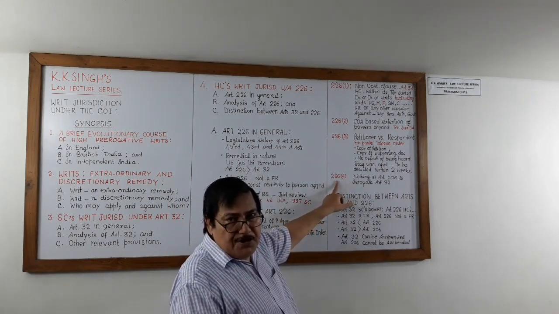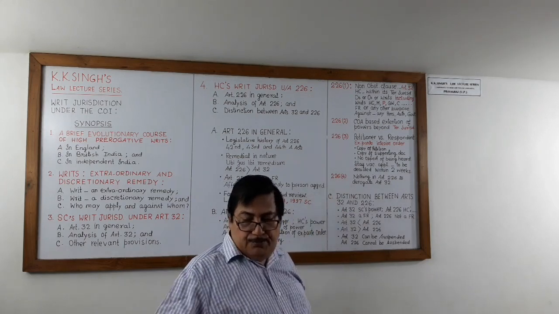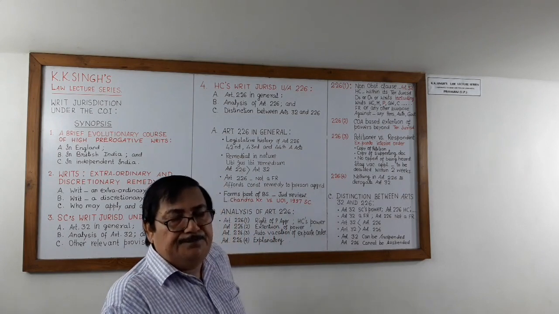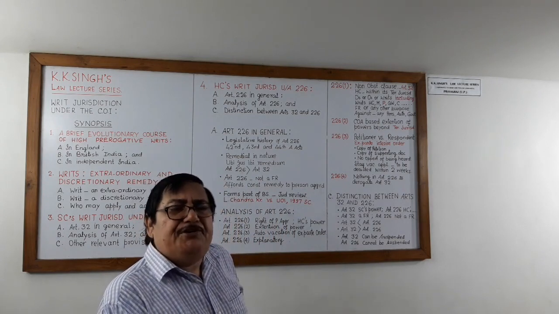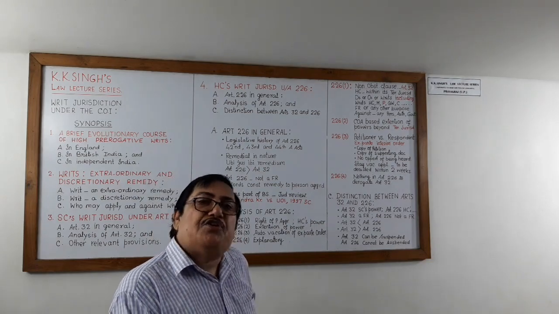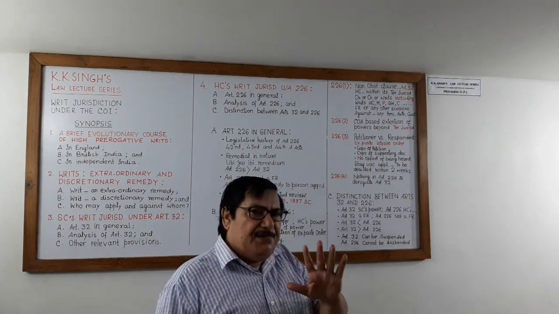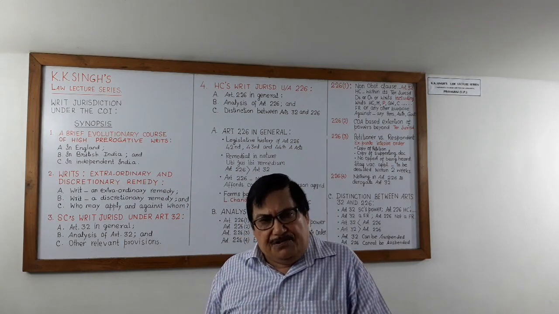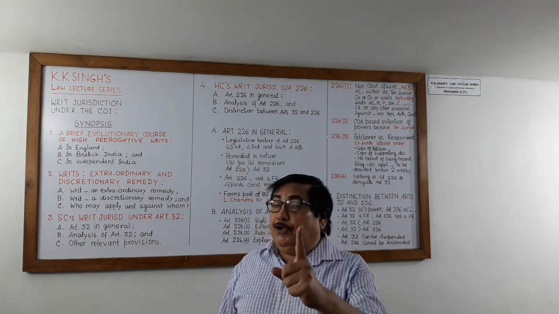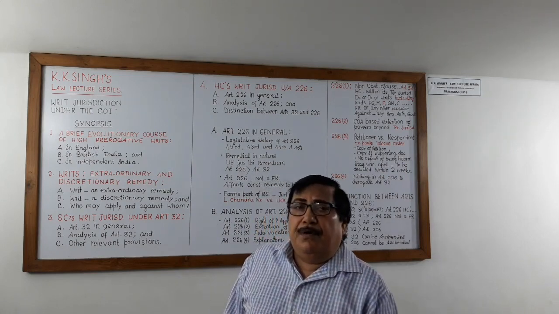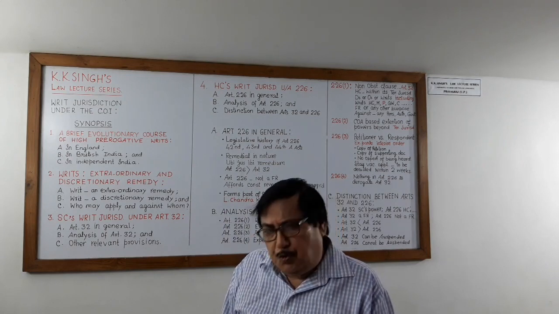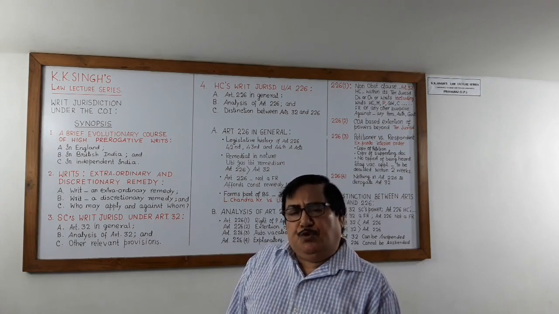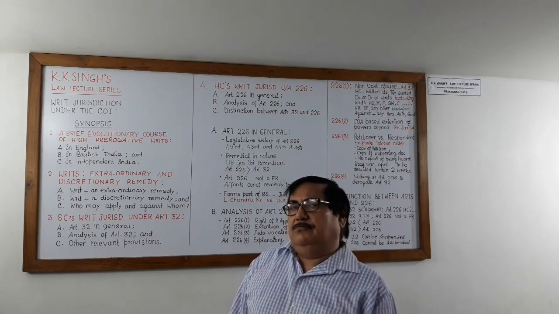Now, Article 226 clause 4. It is explanatory. It is in the nature of an explanation. It says that High Court's writ jurisdiction under Article 226 will not derogate from Article 32. Nothing in Article 226 shall be deemed to be derogatory to Supreme Court's powers under Article 32.